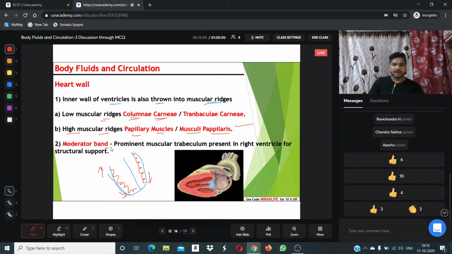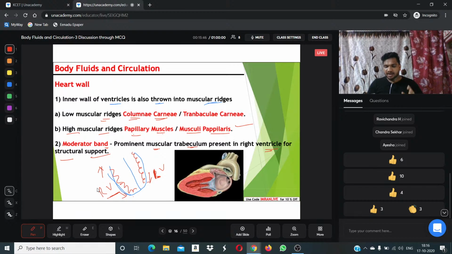And the moderator band. What is the meaning of moderator band? The moderator band is a prominent muscular trabecula present in the right ventricle for structural support. Which is the right ventricle? If you are observing from the opposite side, this is right for us. Normally this is the left ventricle and this is the right ventricle.